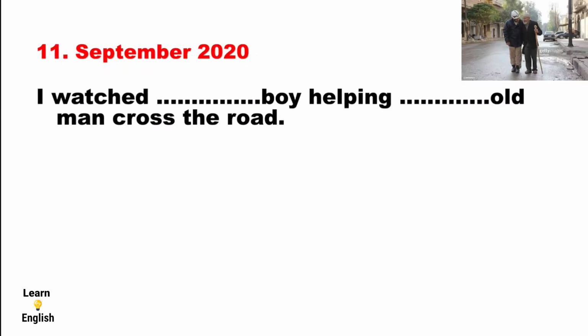Next one is the 11th question, which was asked in September 2020. The 11th question is: I watched dash boy helping dash old man cross the road.